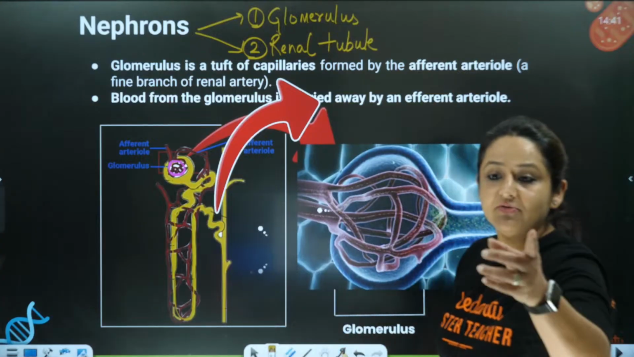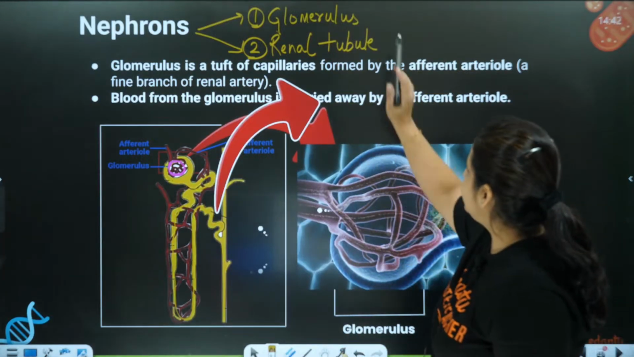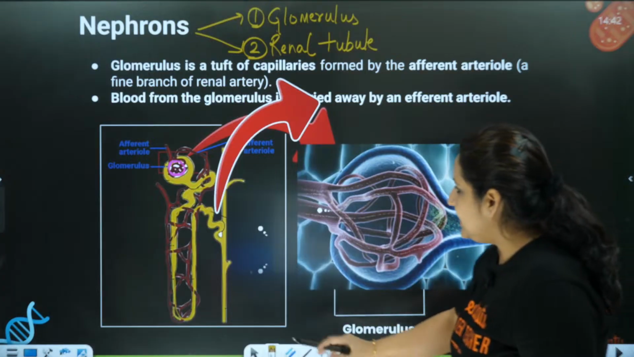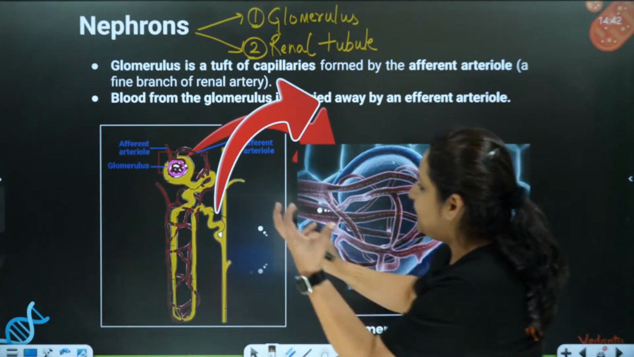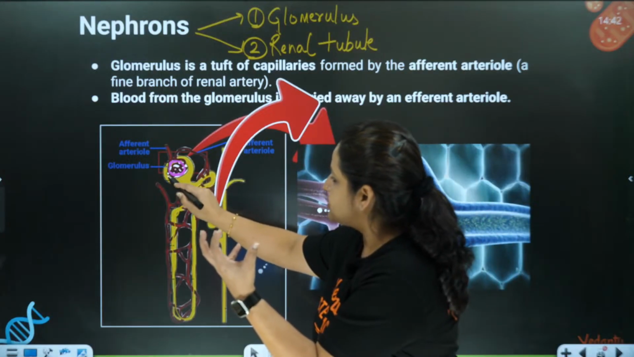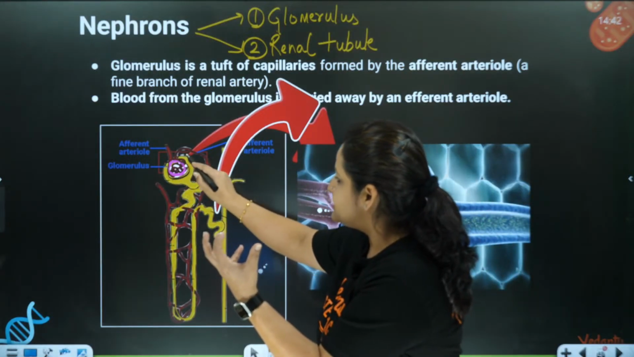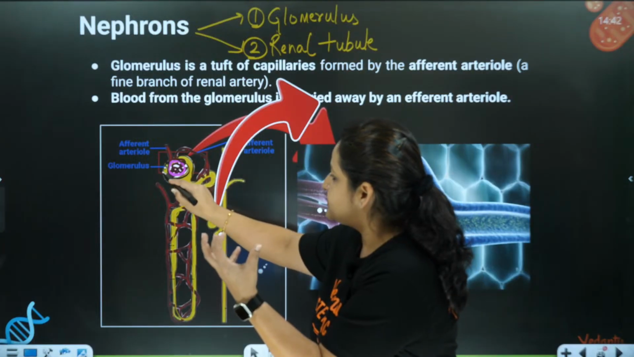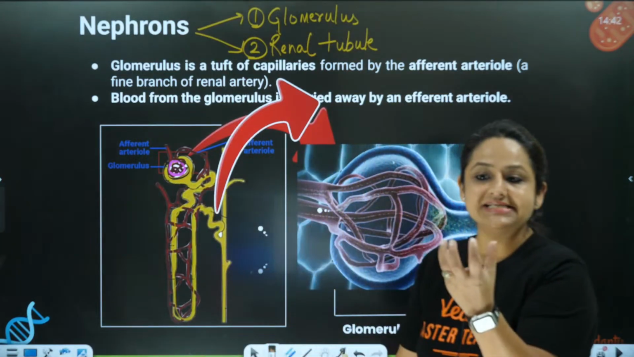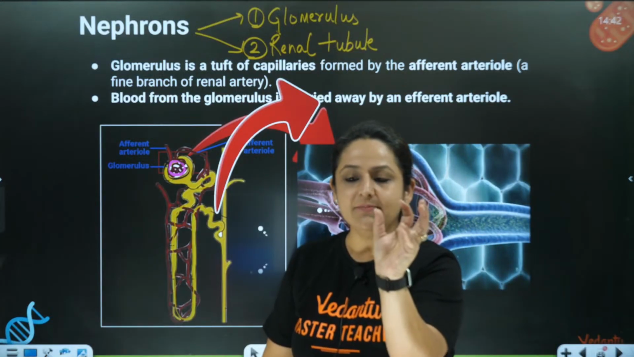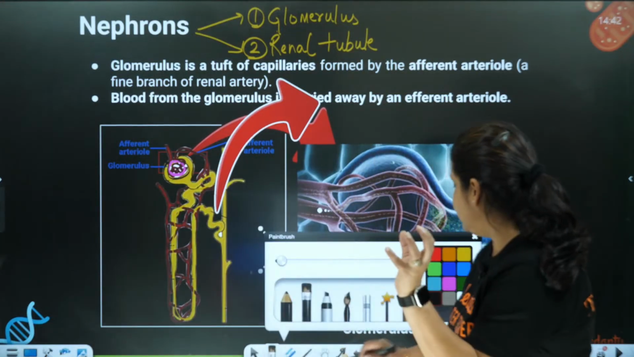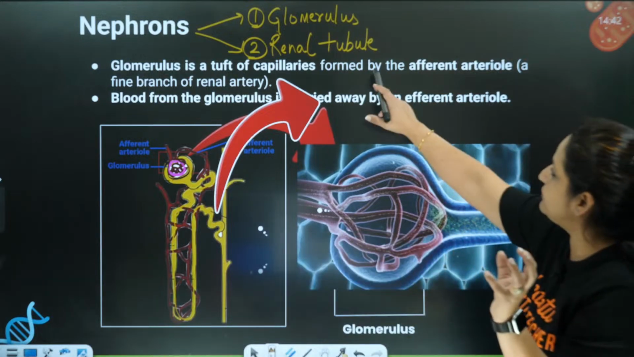Now, when we talk about the renal tubule, first let's talk about the renal tubule. Renal tubule is starting over here with this cup-like structure. Are you able to see this cup-like structure? I'm marking it over here. This cup-like structure is called the Bowman's capsule. This is the first part of the renal tubule.